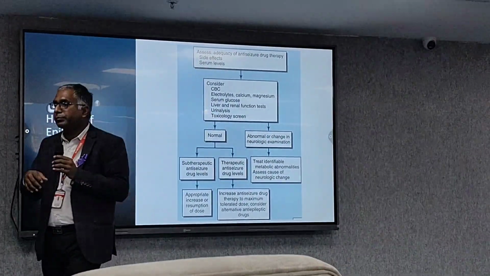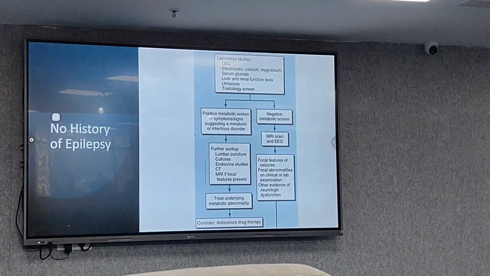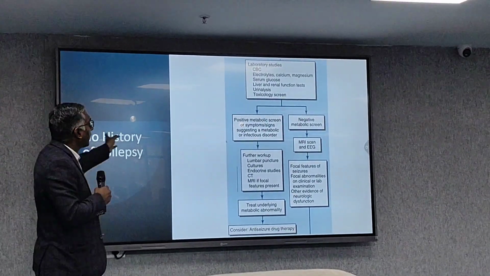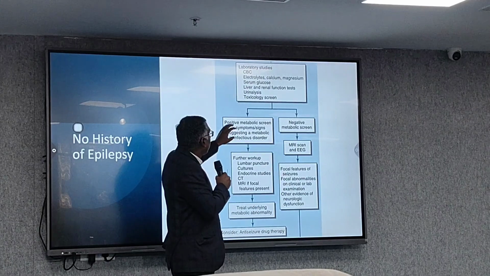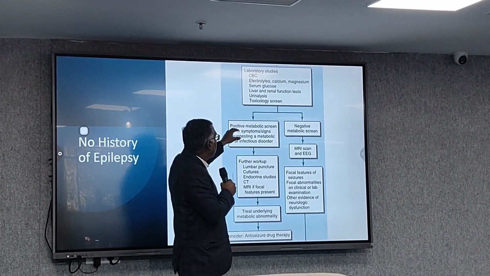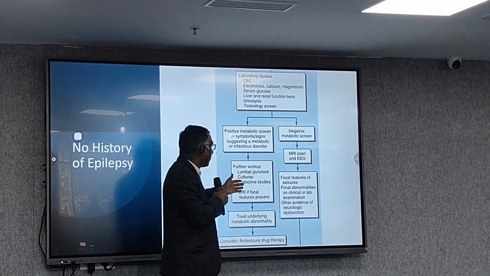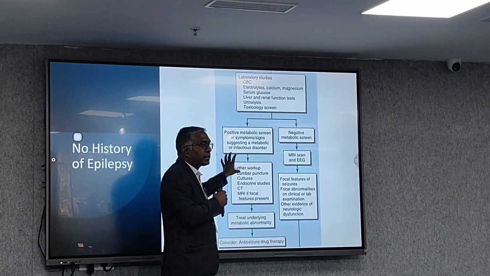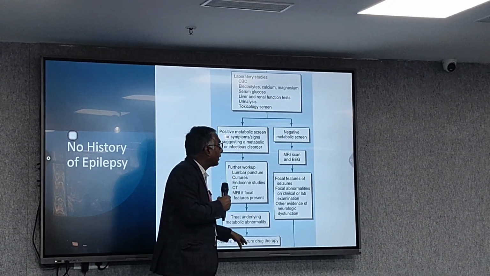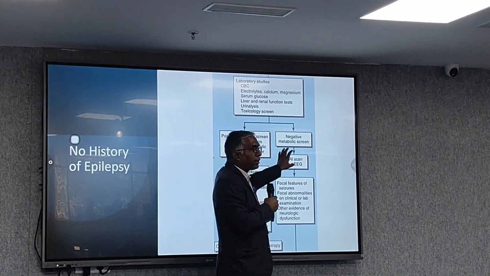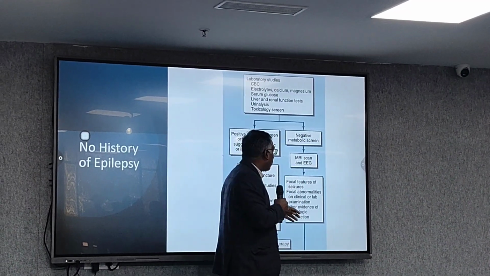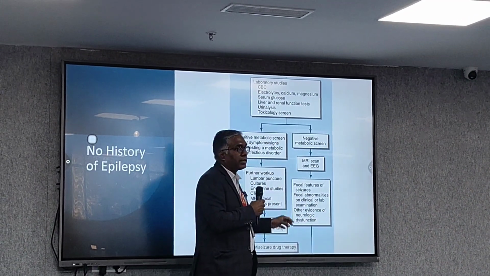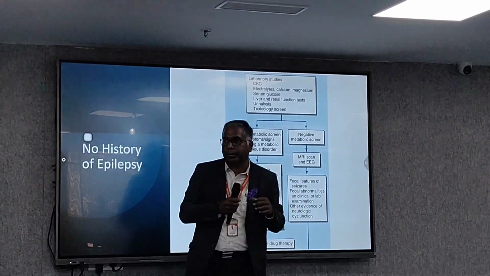That's all. Next, if there is no history of epilepsy, the second part of it, we have to do all the tests. If we find anything positive in these, then we have to further work up, like lumbar puncture and cultures. We have to find the treatable cause and treat accordingly. Then, if the metabolic work-up is normal or negative, we have to perform MRI imaging and find the various causes, whether there is any focus or not.